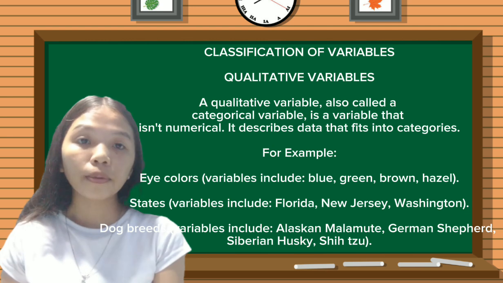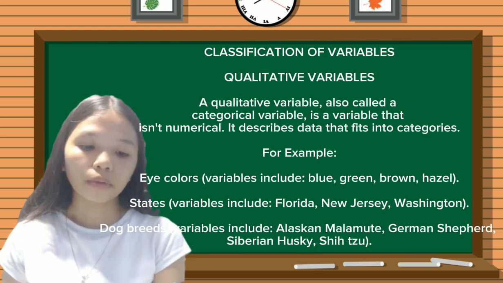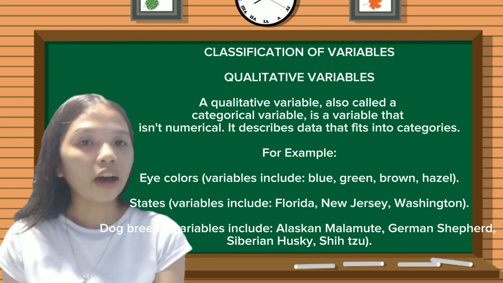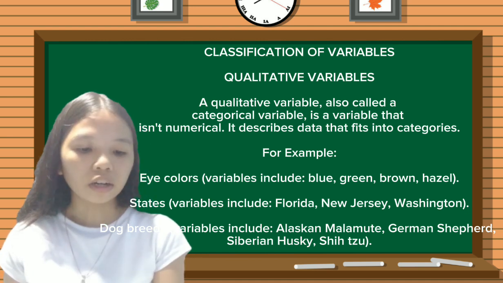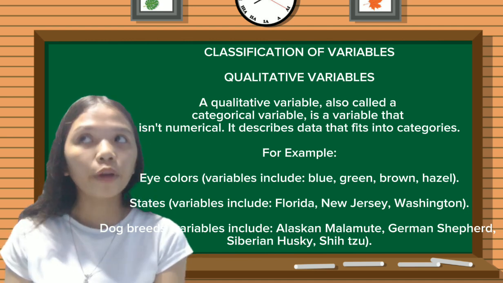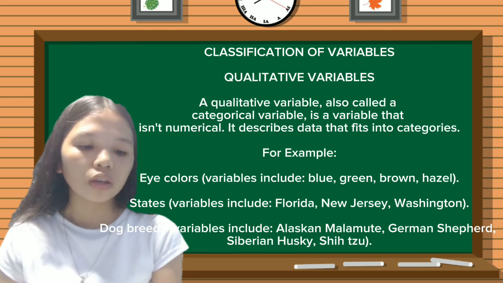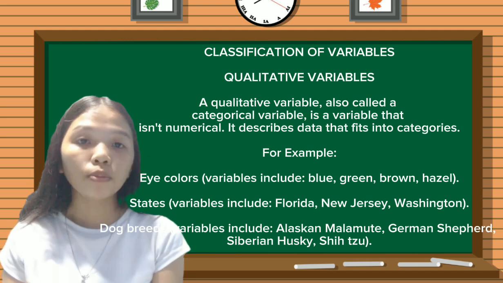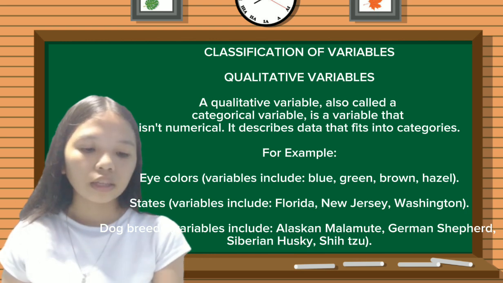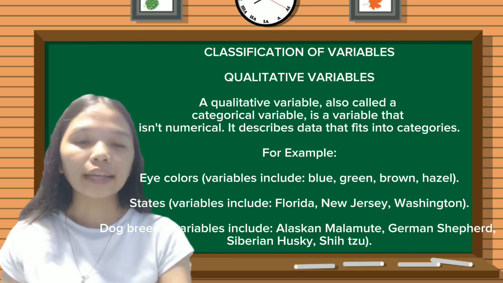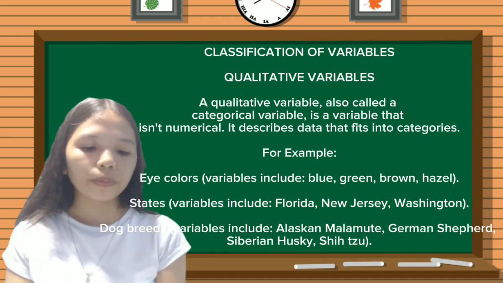Another example is the states, where the variable includes Florida, New Jersey, or Washington. Or the dog breed, where the variable includes Alaskan Malamute, German Shepherd, Siberian Husky, or Shih Tzu.